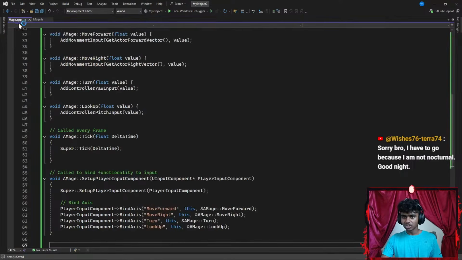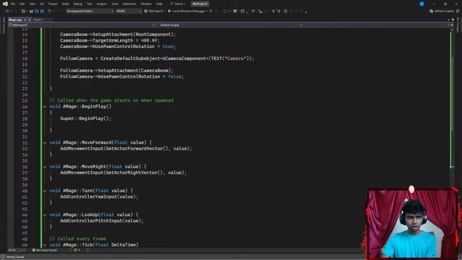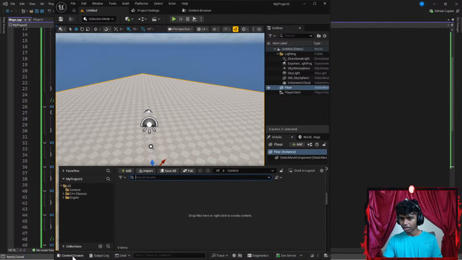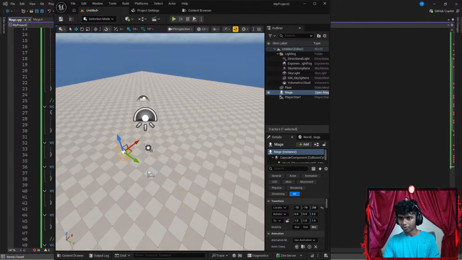That's it. Let's hit Control S to save the code. Alright, perfect. That's actually pretty much it. Let's open my Unreal Engine here. Before I hit Control Alt F11, I'm gonna go to Content, go to C++ classes. I want to drag my mage class, guys. That saved so much time of coding.